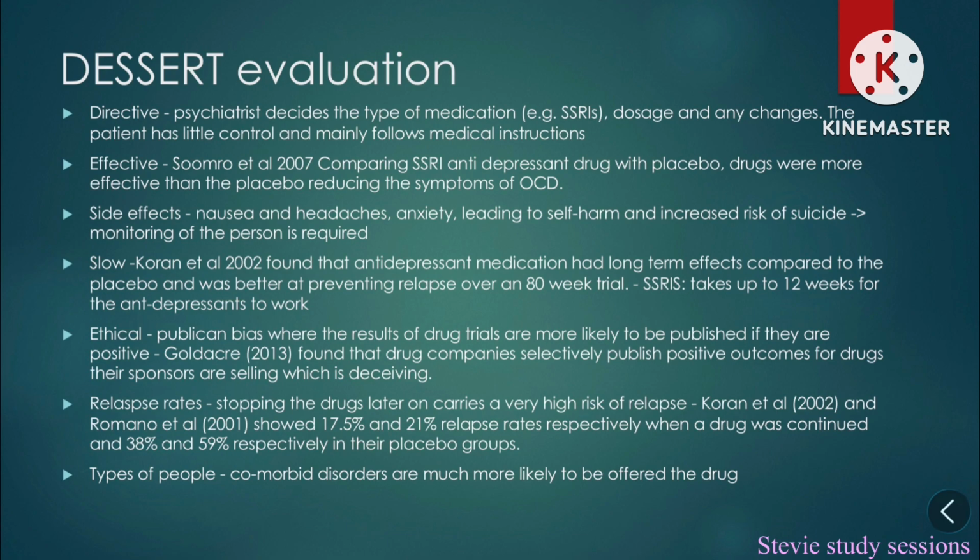Ethical. There's a publication bias where results of drug trials are more likely to be published if they have positive results. Goldacre 2013 found that drug companies were selectively publishing positive outcomes for drugs their sponsors were selling, which is deceiving.